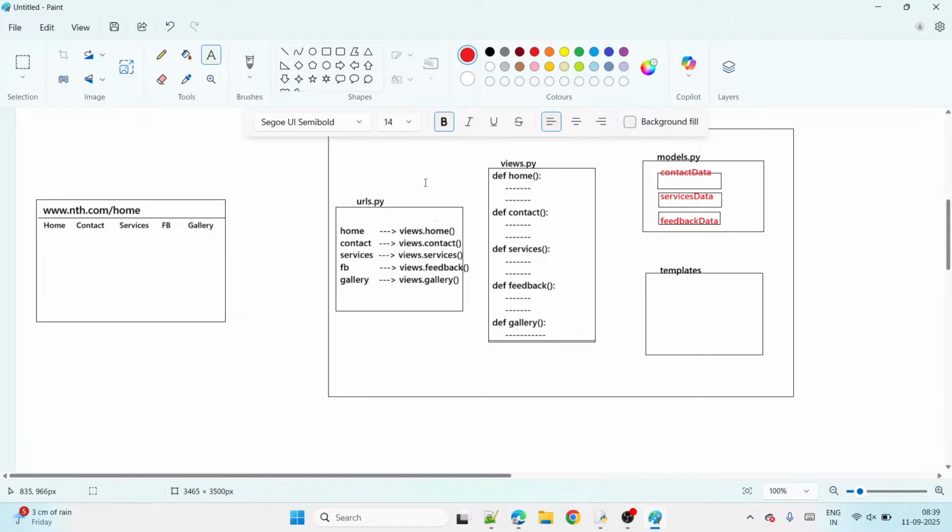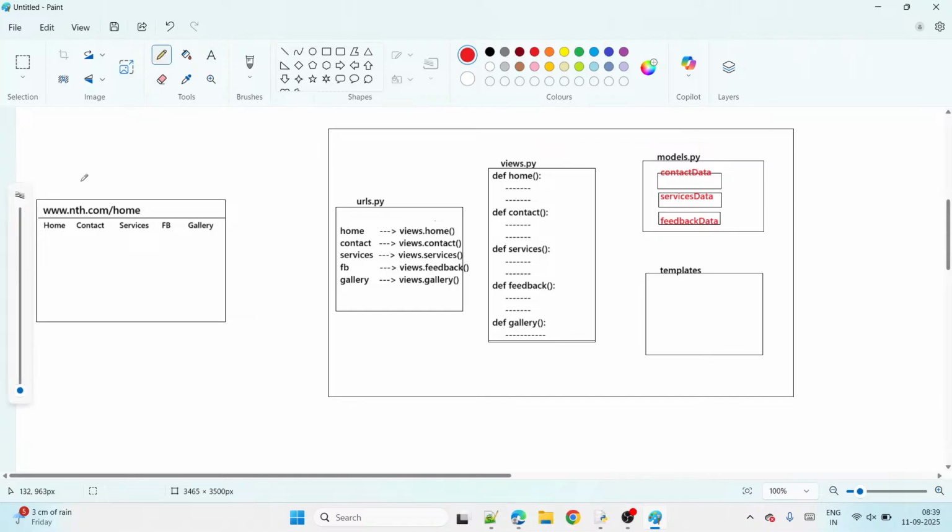Now again, as per the requirement, we create the HTML files also. Templates is a folder that we create manually. In that folder, we create the HTML files. Because for every page, some presentation is required, guys. That's why for every page, compulsorily an HTML page is required.